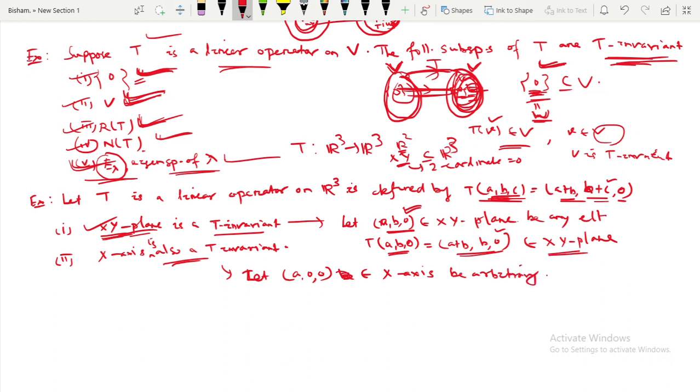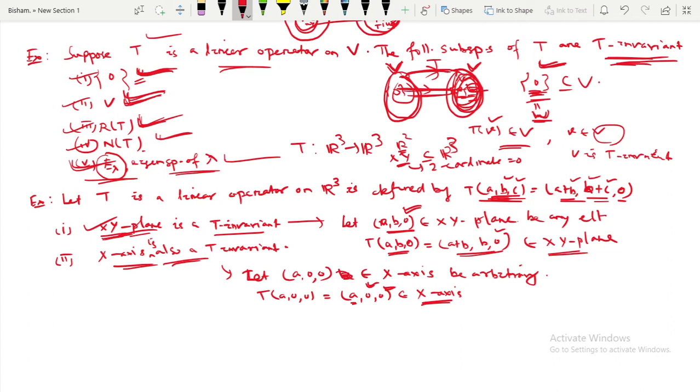Let this be arbitrary. So if this is any element from the x-axis, take its transformation T of (a, 0, 0). That means in place of b and in place of c we put 0. So this will be (a, 0, 0), which again lies in the x-axis because its y coordinate and z coordinate are 0. The x coordinate may be 0 or non-zero, but the y and z coordinates are 0. So this must lie in the x-axis. Thus the x-axis is also T invariant.